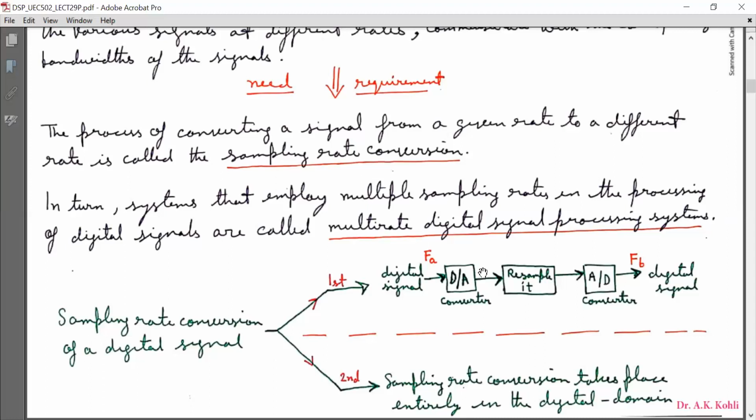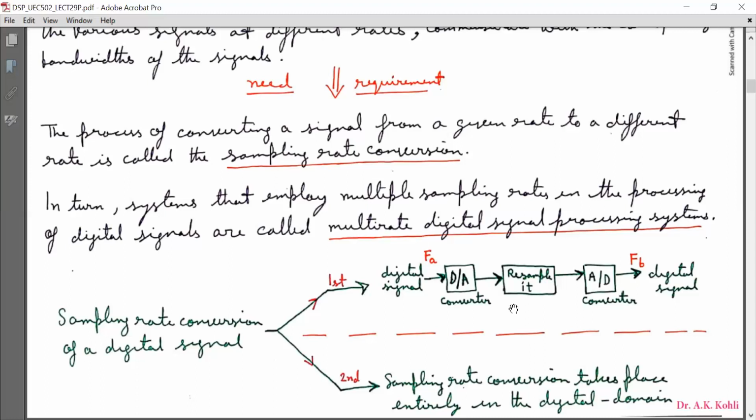At the output we get a reconstructed signal, which is resampled, and the output of the resampling unit is passed through an analog to digital converter to have output in the form of a digital signal with sampling rate FB as shown.